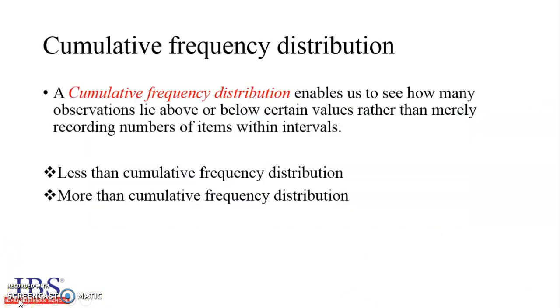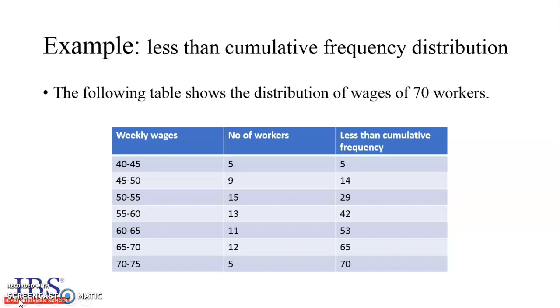Cumulative frequency distribution. Cumulative frequency distribution enables us to see how many observations lie above or below certain values rather than merely recording numbers of items within intervals. There are two types, less than cumulative frequency distribution and more than cumulative frequency distribution. Here is an example of less than cumulative distribution.